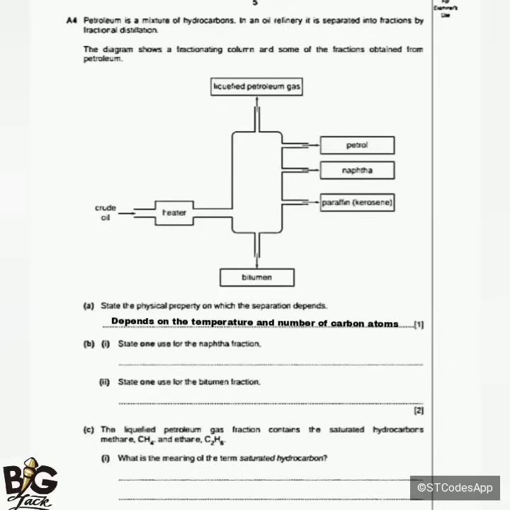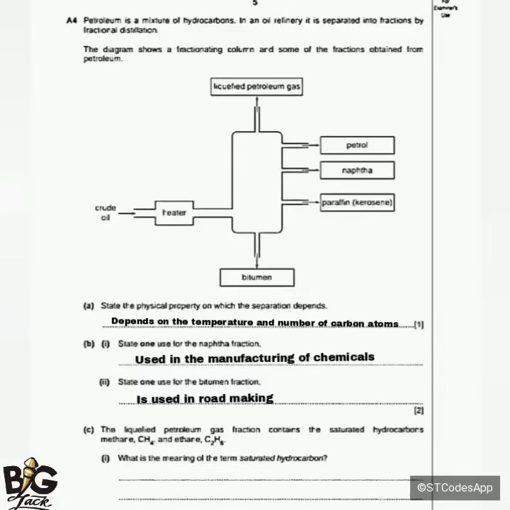Okay. Then as for B, Roman numeral number 1 is saying, state one use for naphtha fraction. So naphtha is used in chemical manufacturing industries. Specifically, it is used in the manufacturing of pesticides. Apart from that one, we also have Roman numeral number 2, which is saying, state one use of bitumen fraction. So bitumen fraction is used in road making or tar making. Road making.